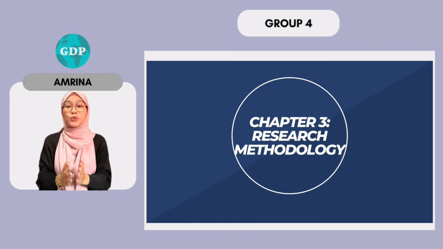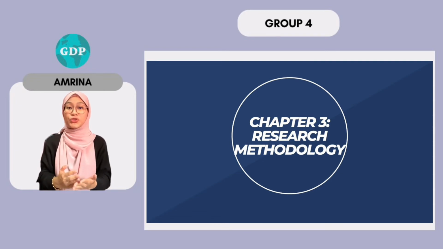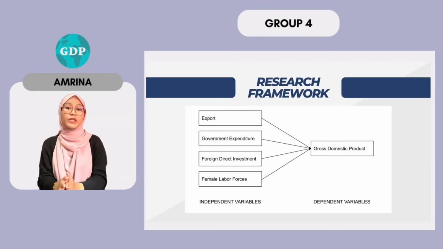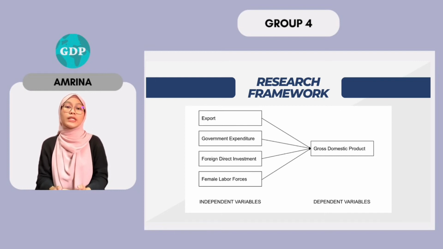Now, what is research methodology basically? Research methodology is to discuss the methodological issues used to achieve the objectives set by this research. In Chapter 3, there is a subtopic which is research framework. A research framework assists readers in gaining a deeper understanding and has a specific focus on what the researchers would like to accomplish with their results. This framework investigates the relationships between the study's independent and dependent variables.